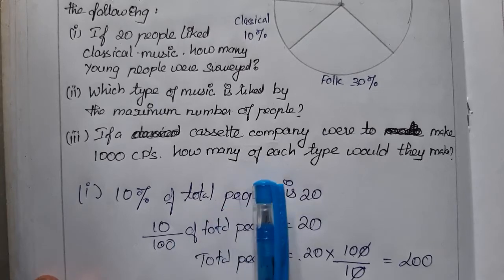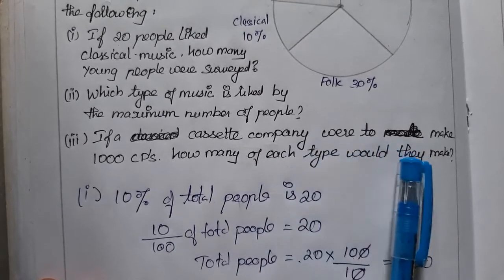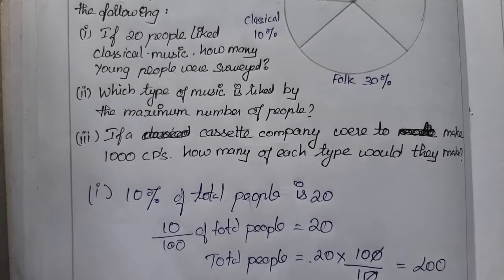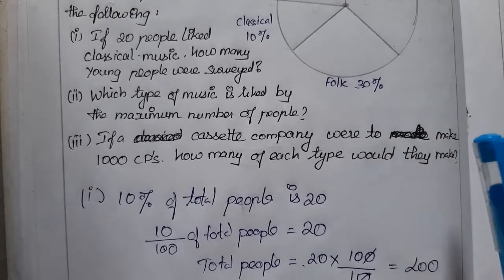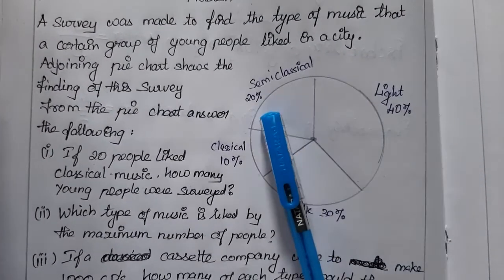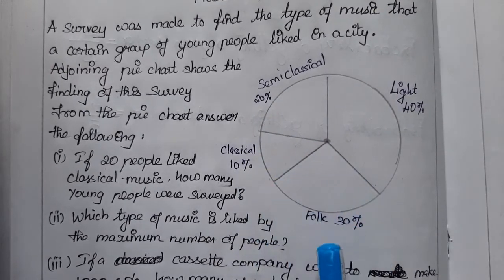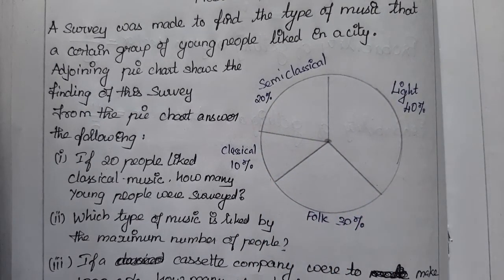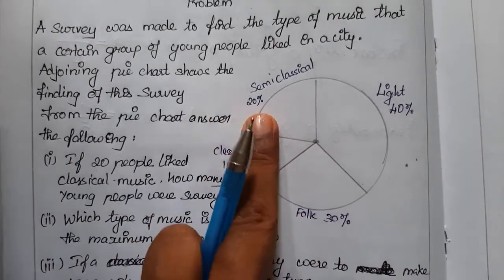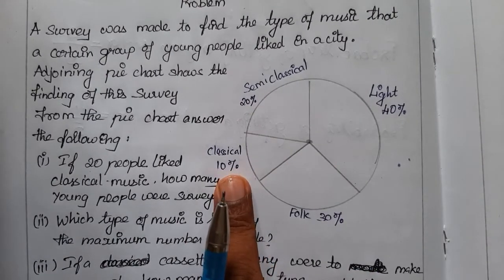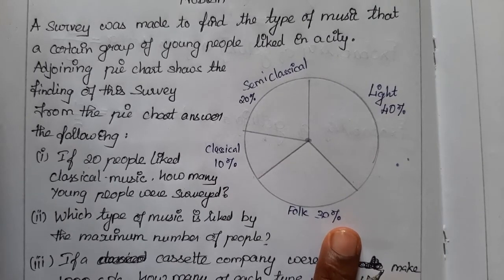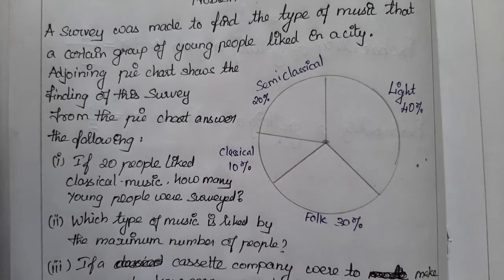If a cassette company were to make 1,000 CDs, how many of each type would they make? Totally there are 1,000. They are asking how many of each they made. In the 1,000, 40% is for light, 20% for semi-classical, 10% for classical, and 30% for folk. That's what we are going to find. 40% of 1,000 is the number of CDs for light, 20% of 1,000 for semi-classical, 10% of 1,000 for classical, and 30% of 1,000 for folk, right?